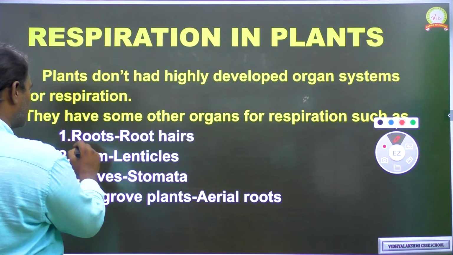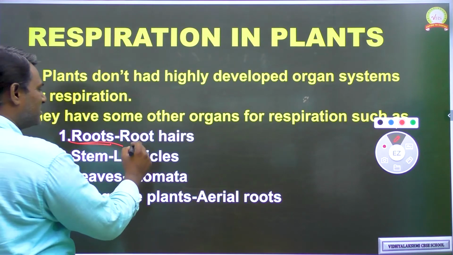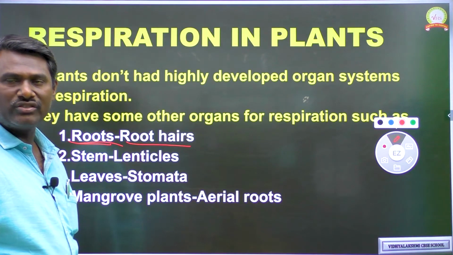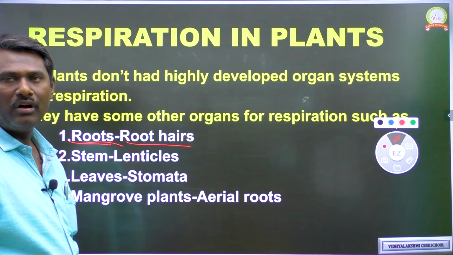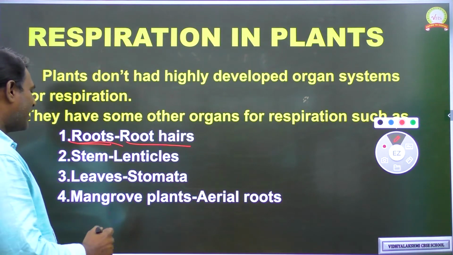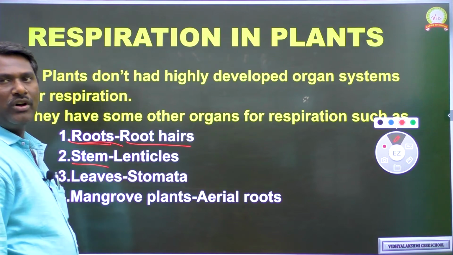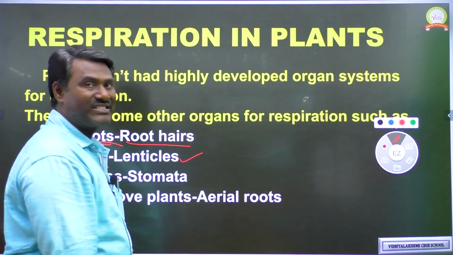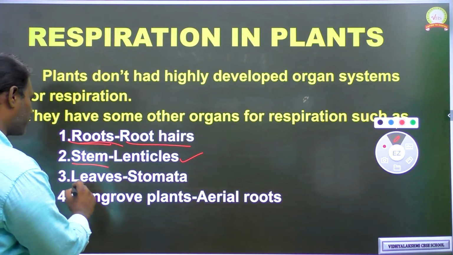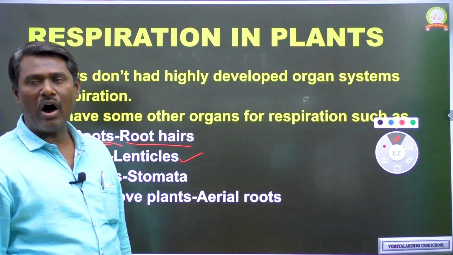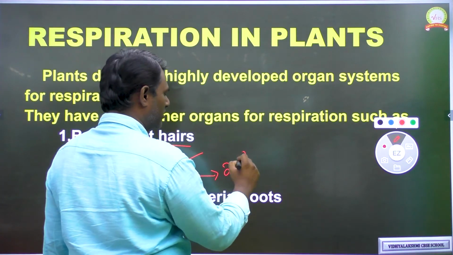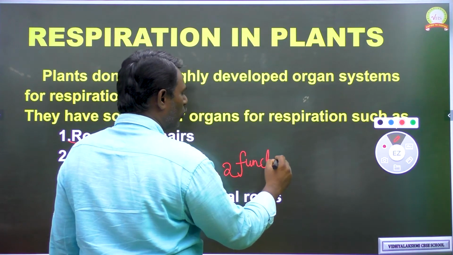Okay. So the roots of the plants consist of root hairs. So these root hairs which are present within the groundwater always absorb oxygen, which is essentially required. Next one is stem. So the stem consists of lenticels. Lenticels are the respiratory organs in the stem of the plants. Next one, leaves. So leaves consist of small openings called stomata. So stomata play an important role in two functions.